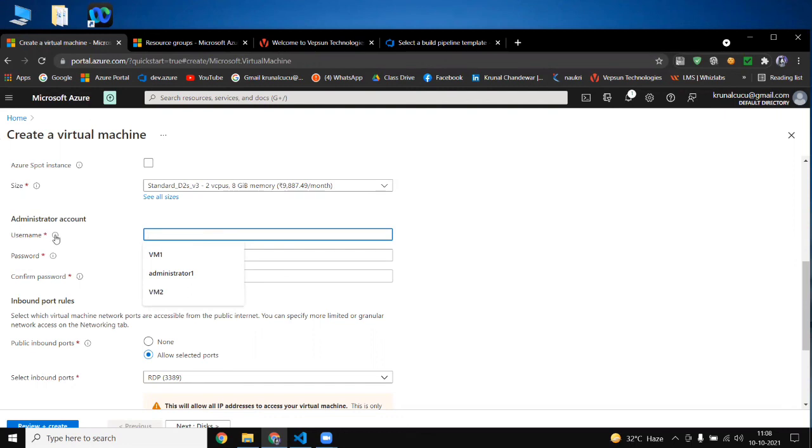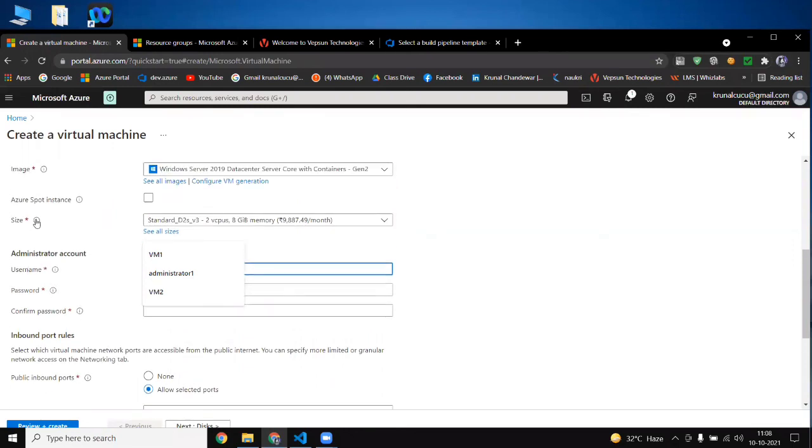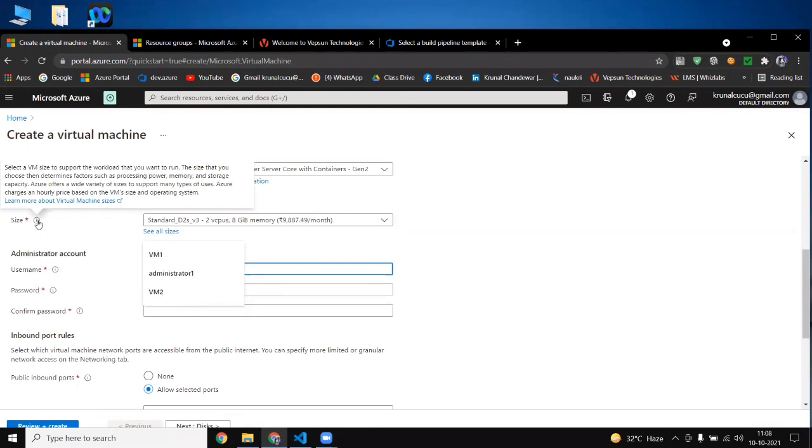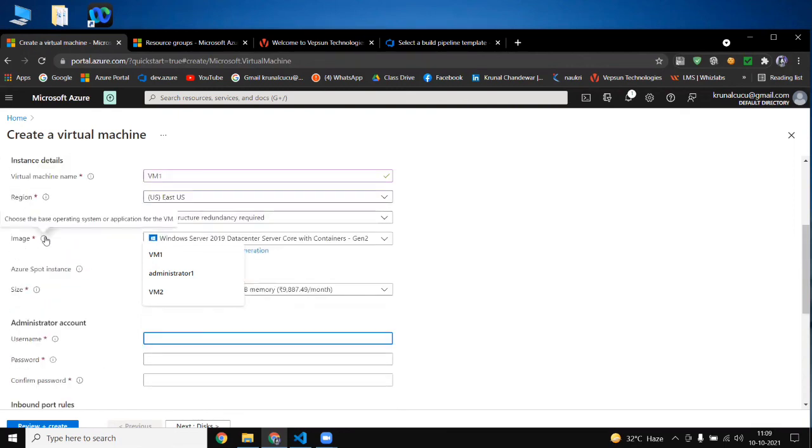One thing I would like to tell you: if you click here, it will give you the meaning of what these fields are used for. This is the administrator username for your virtual machine, and this is the administrator password for your VM. Similarly, if you click here on size, it will say choose the size determined by factors such as processing power and memory. You only have to click here and you will get a definition of what it is used for. Okay, so we selected this one.